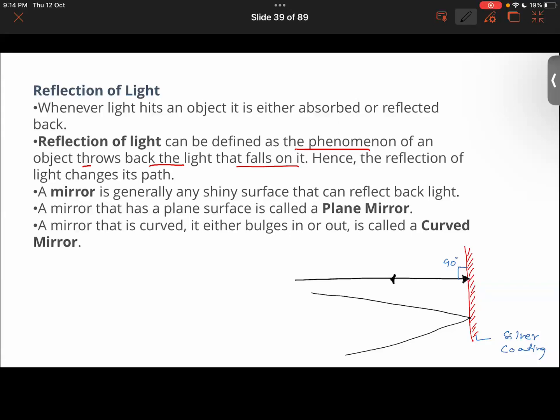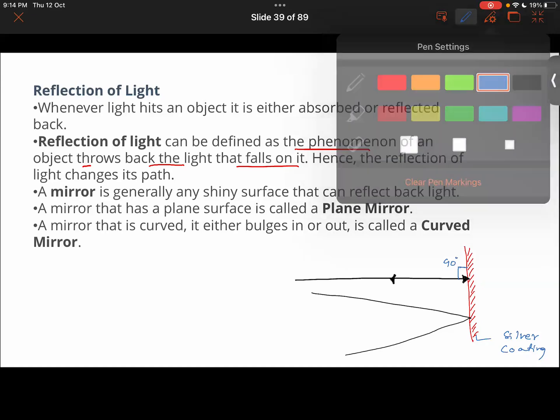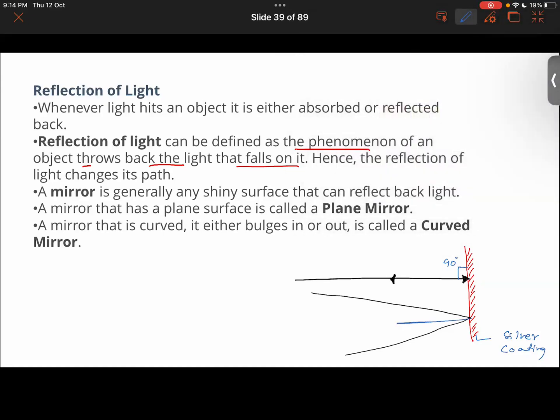Talking about if it were to fall at an angle, suppose you draw a normal here. If it were to fall at an angle, let's say x degrees here, this is an incident ray. The ray that is falling on the mirror, we call it the incident ray.